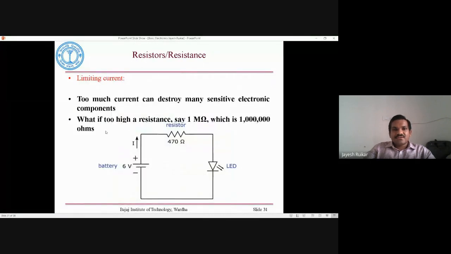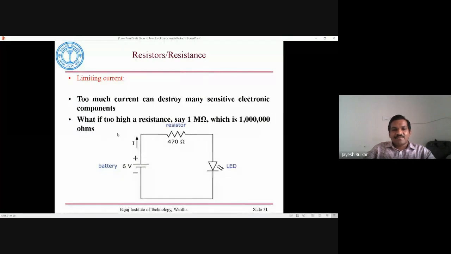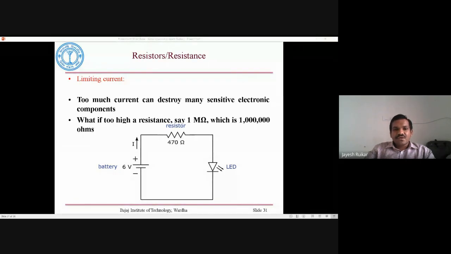Next, we can see what resistors are used for. Number one is limiting current. You can see in this figure the circuit has a 6-volt battery, and we have connected a 470 ohm resistor, and then an LED is connected. So a closed conducting path is there.